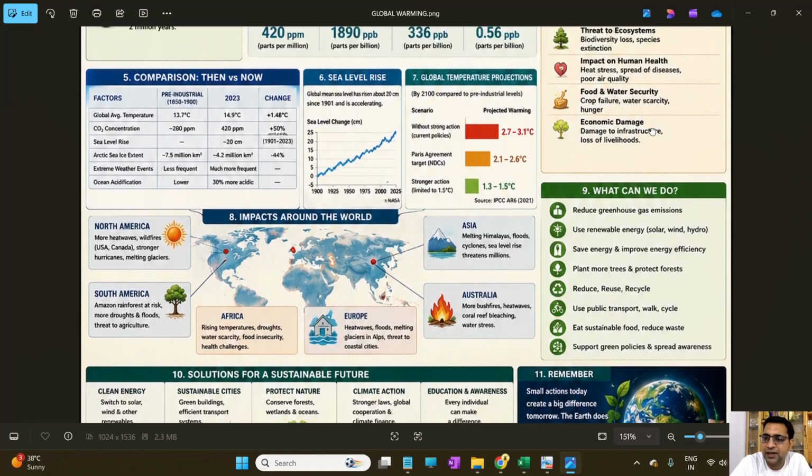We can reduce greenhouse gas emissions. We can use renewable energy like solar, wind and hydro. We can save energy and improve energy efficiency. We can plant more and more trees and protect the forests. We can reduce, reuse, recycle and refuse. We can use public transport, walk, or cycle. We can eat sustainable food and reduce waste. We can support green policy and spread awareness.